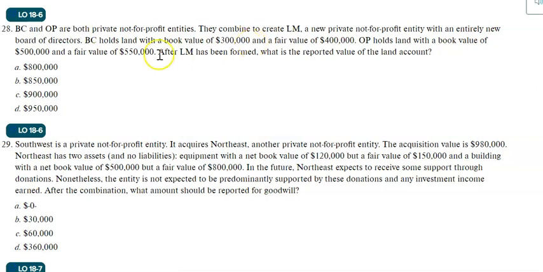Now here, BC holds land with a book value of 300,000 and fair value of 400,000. OP holds land with a book value of 500,000 and fair value of 550,000. So what is the reported land account? Of course, we are using the carryover. It's a merger scenario, so we will use the book values. BC's land is 300,000 and OP's land is 500,000. So we take both book values, 300 plus 500, which is 800,000. So the answer is A.